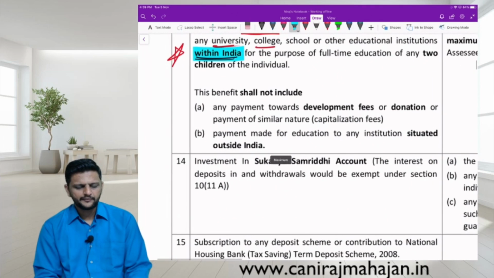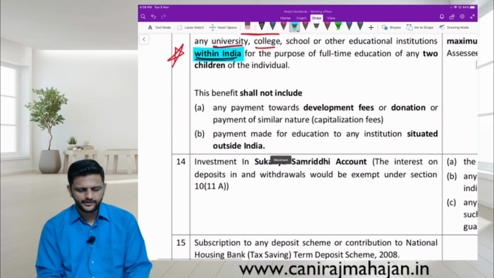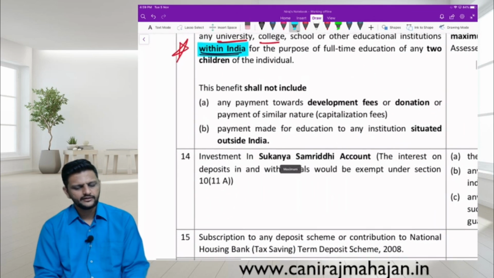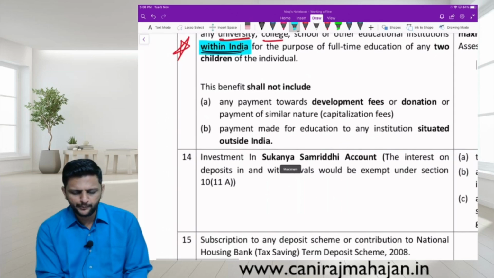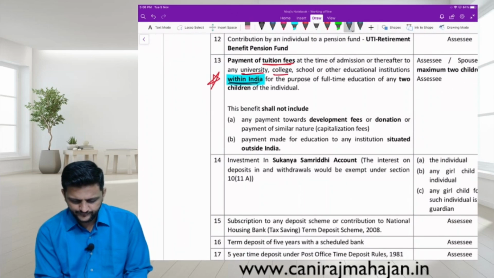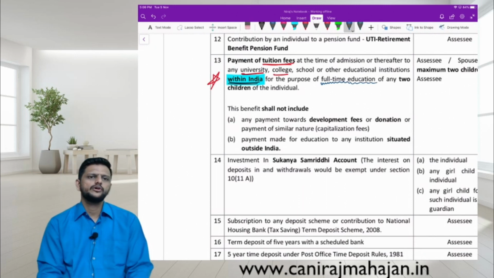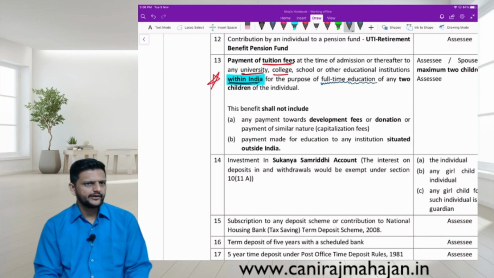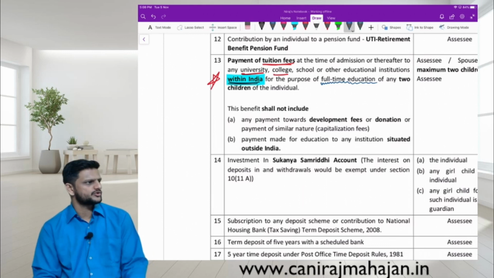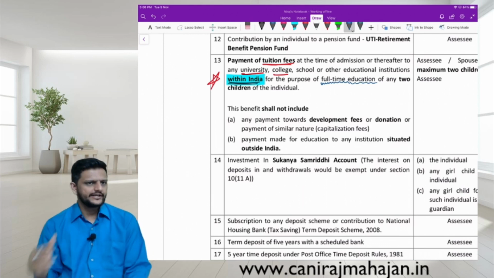I mean, you are sending him for education abroad and claiming deduction here. No, only in India. For the purpose of, again underline, correspondence course not allowed. Private courses not allowed. Full-time educational course which may result into some degree or something.